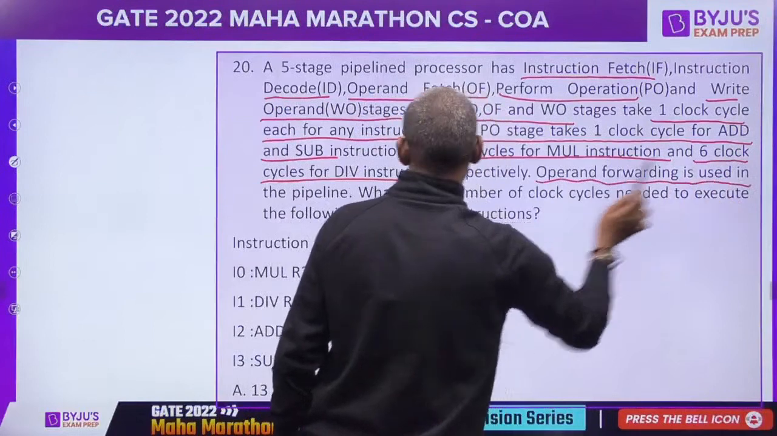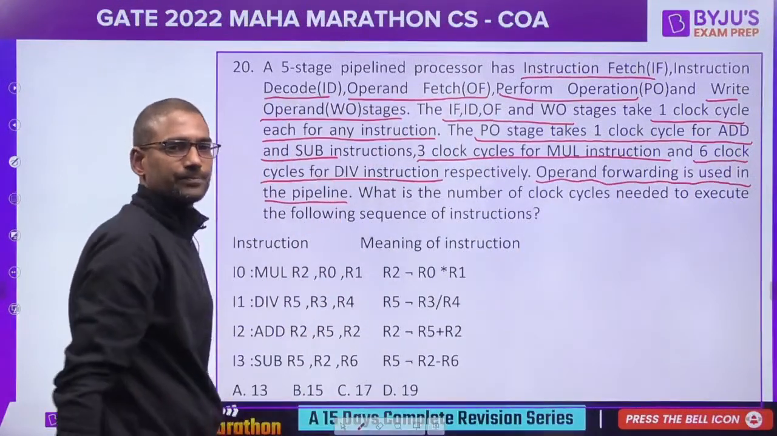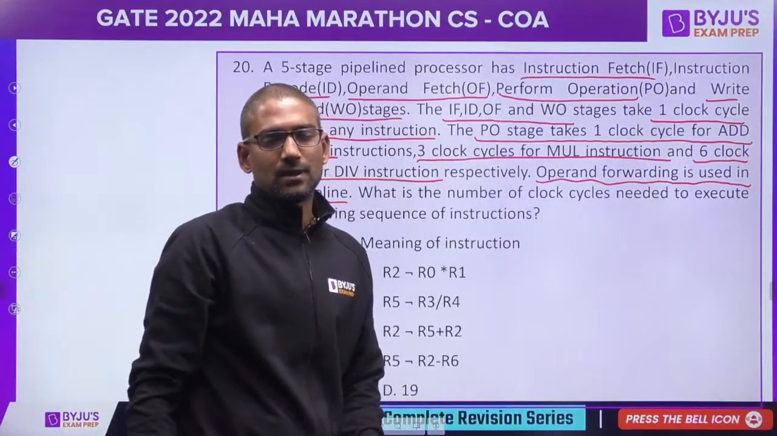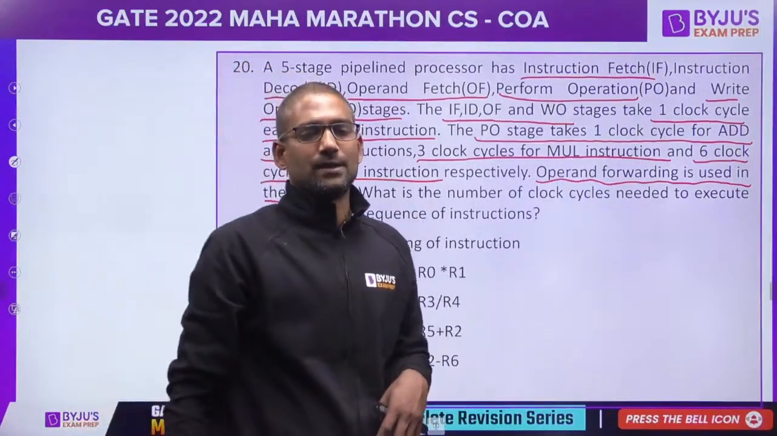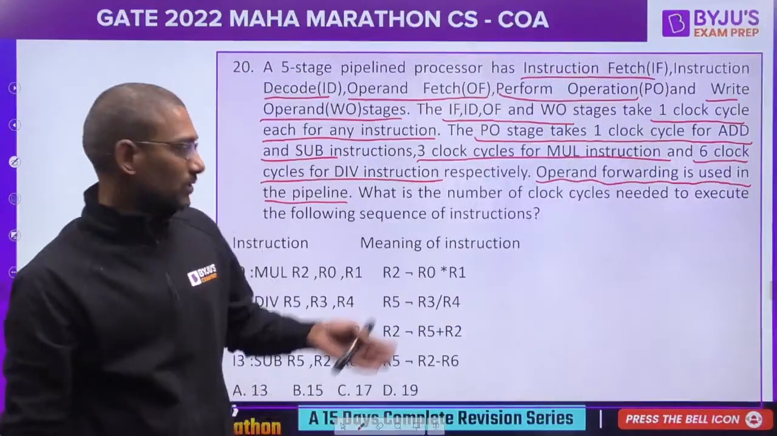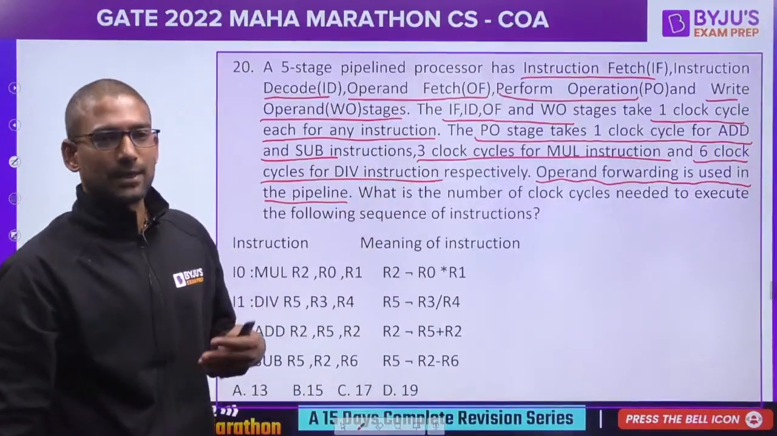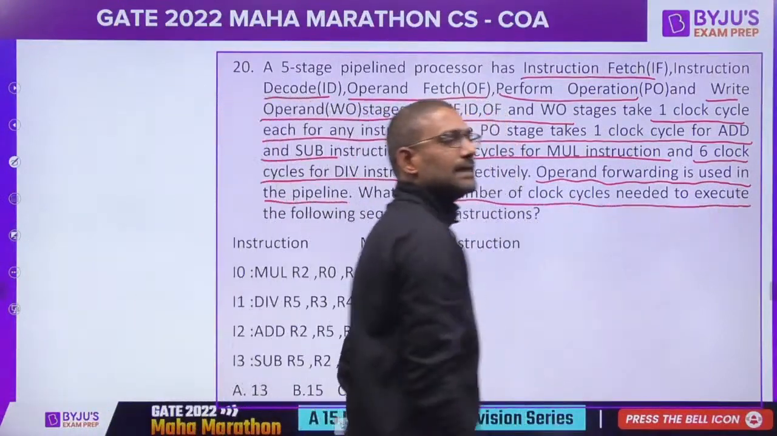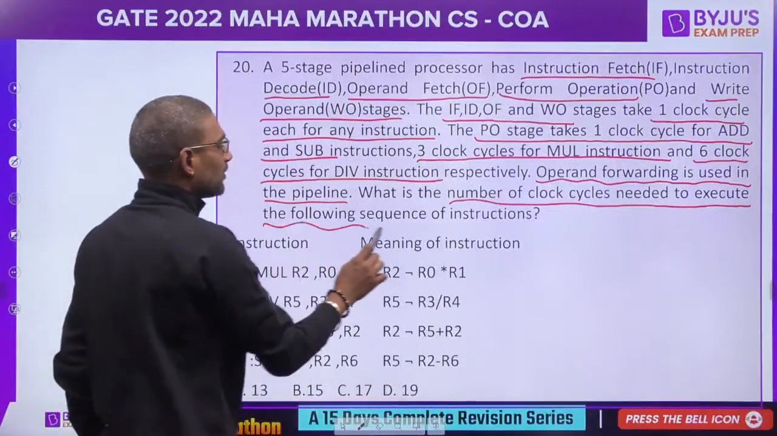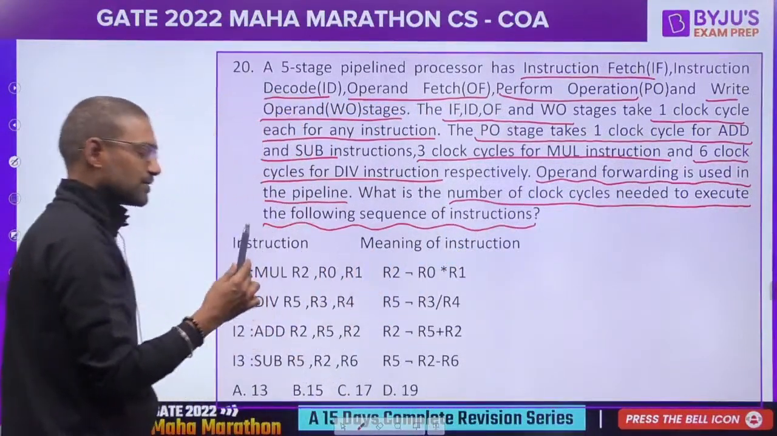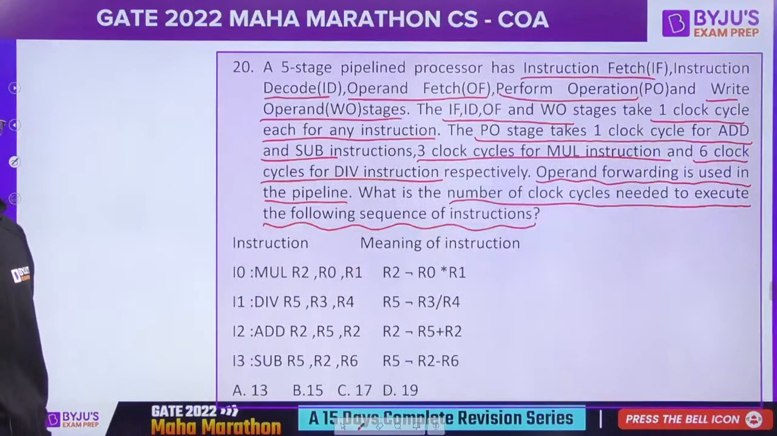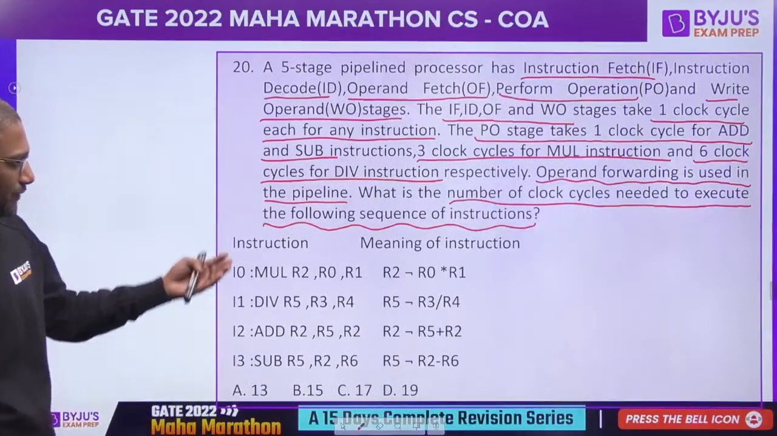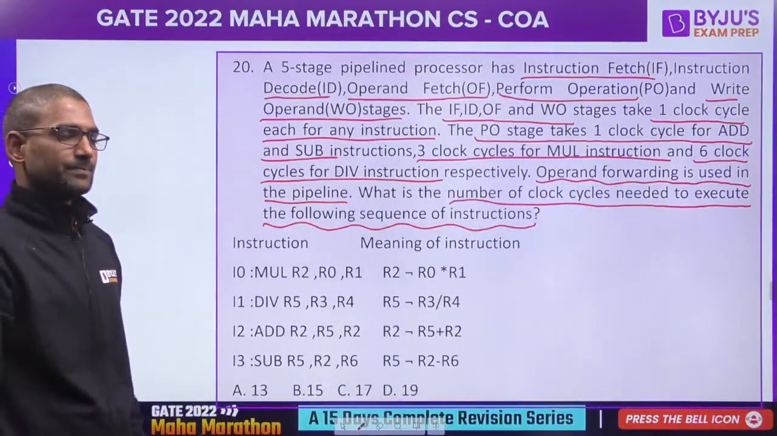Operand forwarding is used in the pipeline. Means the data dependency, the read after write dependency can be ignored because operand forwarding will take care of that. What is the number of clock cycles needed to execute the following sequence of instructions? Options we have 13, 15, 17 and 19.